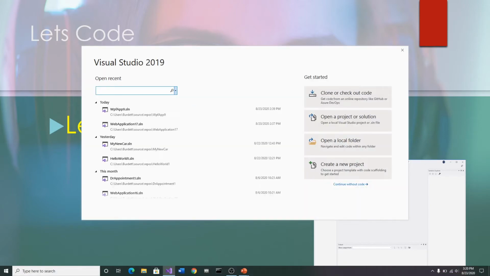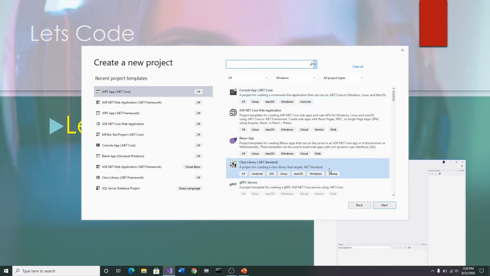So go ahead and open up Visual Studios. And I want to come over here and I'm going to say create new project, just like we did in the last video. I am going to make this a WPF app. If you remember, to make a WPF app, I just click on this, or I can type in WPF over here. I am going to make this a WPF app .NET Core. Okay, so you might make sure that you're looking at that, and I'm going to click next.